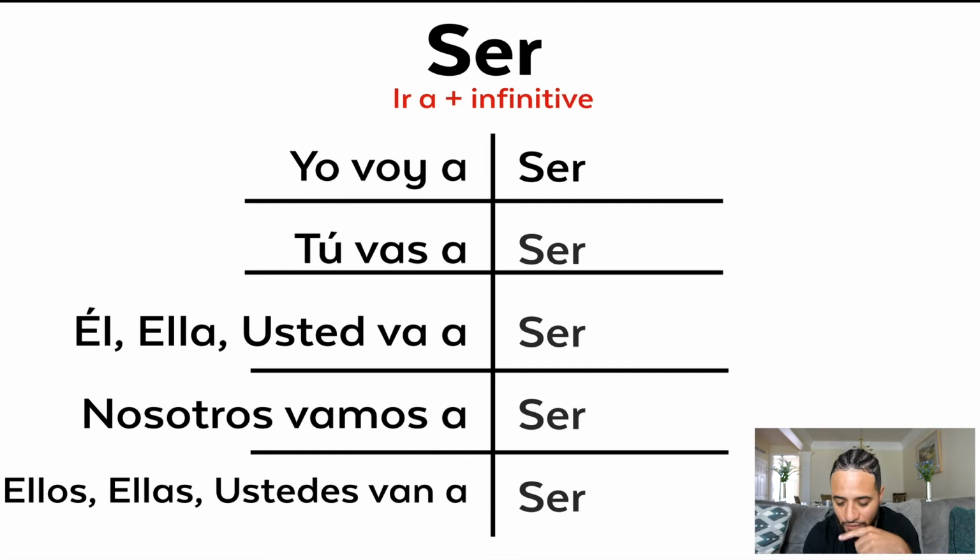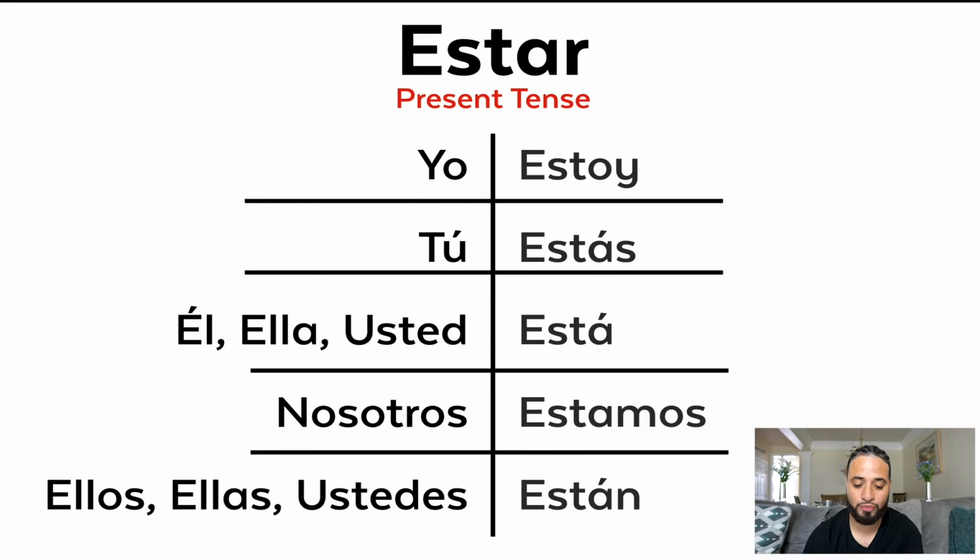So we've done the regular present. We've done the preterite, pretérito. We've done imperfecto, the imperfect. We've also done the futuro, the future tense, and we've done the ir a plus the infinitive. So next verb we're going to move to is estar. So now we're going to cover estar. Present tense, yo estoy, I am.